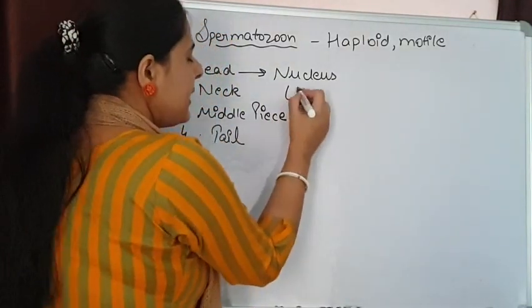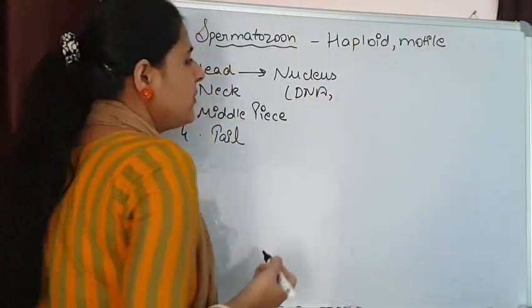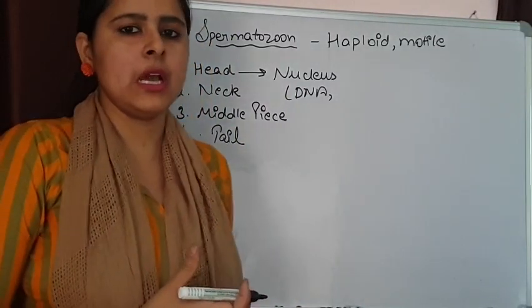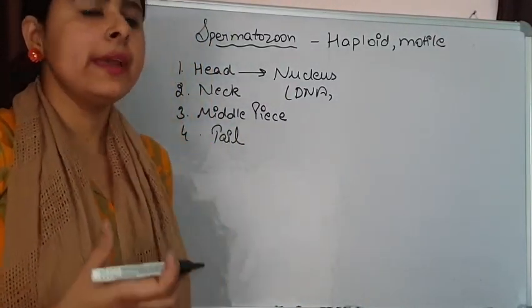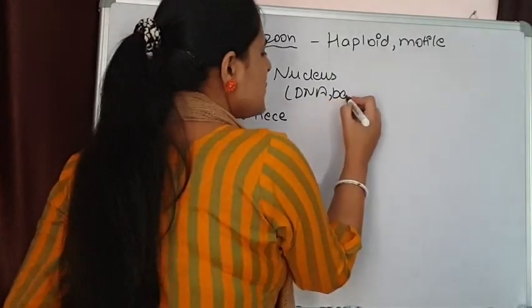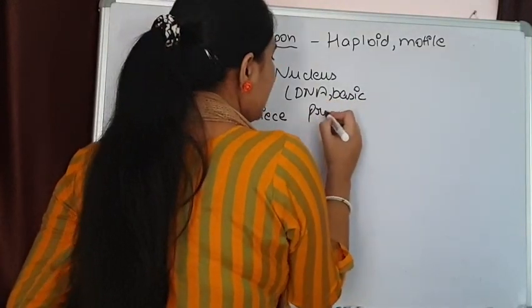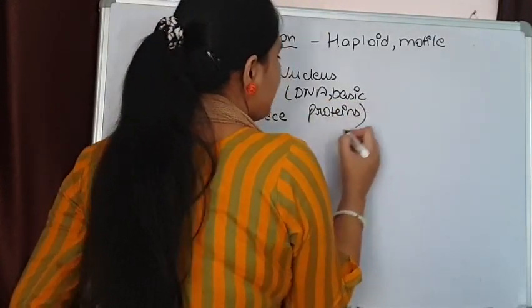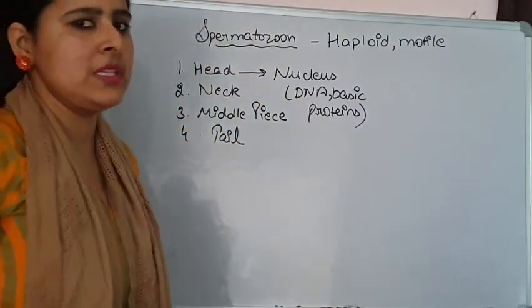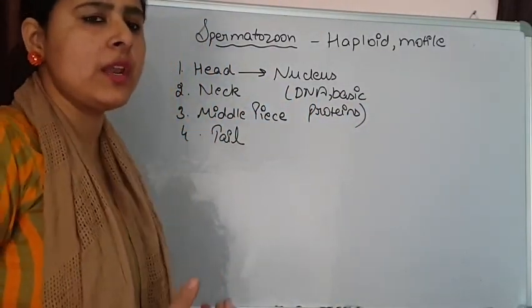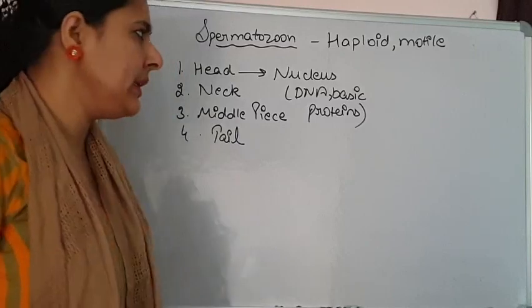So, here DNA will be protein, and as we know, DNA is not protein alone in the nucleus. It is having some basic proteins also. So, DNA and some of the basic proteins are present in nucleus. Basic proteins like histones are there, which are helpful in the packaging of DNA.